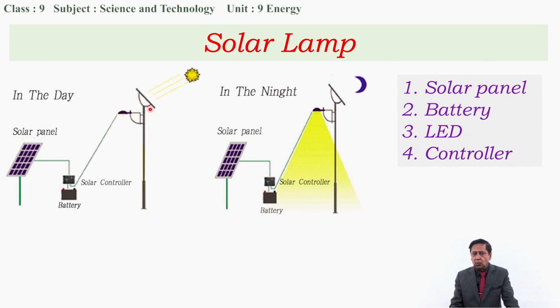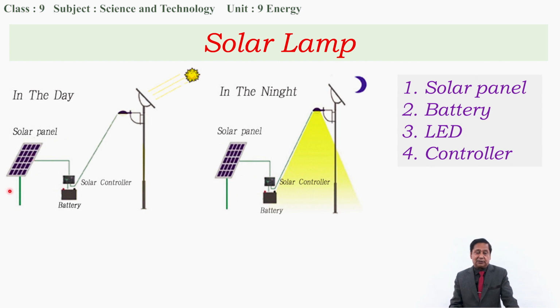This is the solar panel, and it is shown here also to make it very clear. Actually, it is set in such a way that it turns towards the sun. Thus, when solar light energy falls on it, electric current is produced, and the current is then supplied to the controller, and the controller supplies it to the battery.